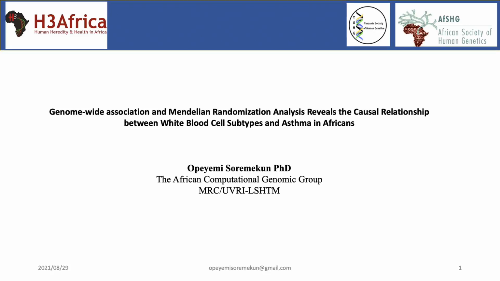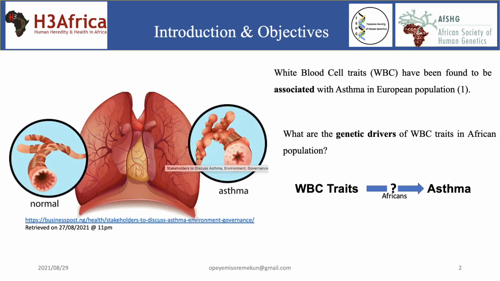Good day, everyone. My name is Soremekun, and I'm presenting a research titled Genome-wide Association and Mendelian Randomization Analysis reveals the causal relationship between white blood cell subtypes and asthma in African population. White blood cell traits and their subtypes like lymphocyte count, monocyte count, eosinophil count have been shown to be associated with quite an array of diseases like cardiovascular diseases and stroke.